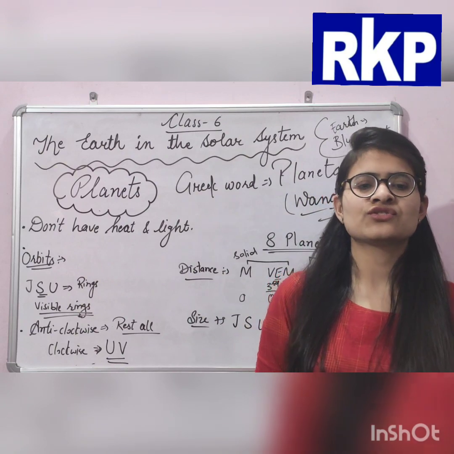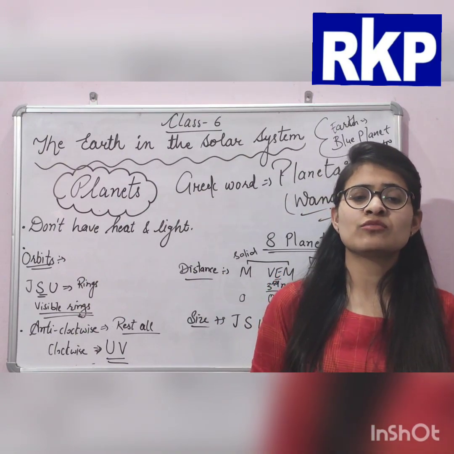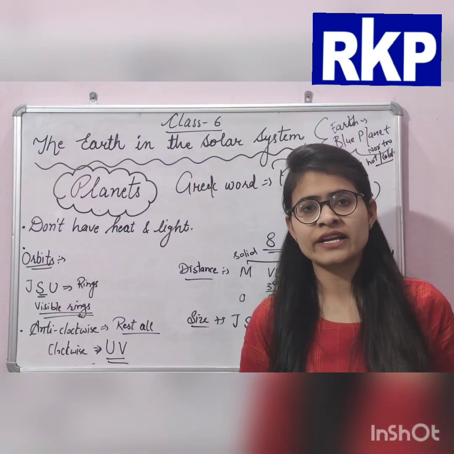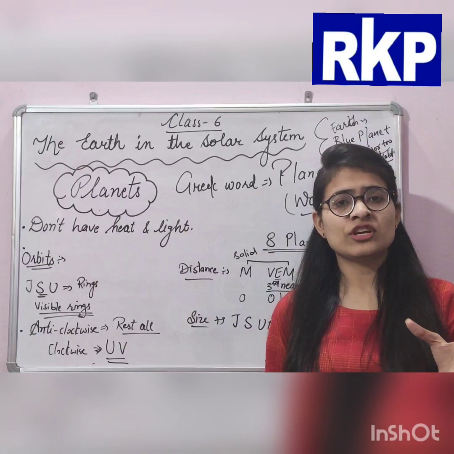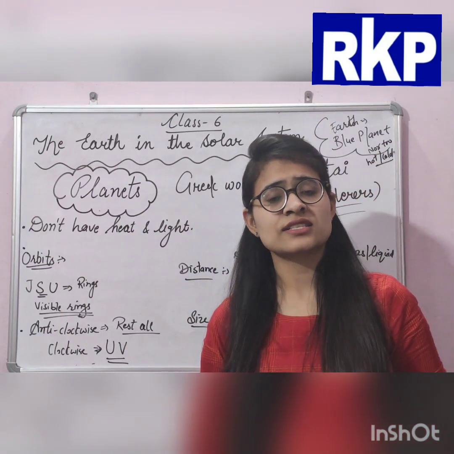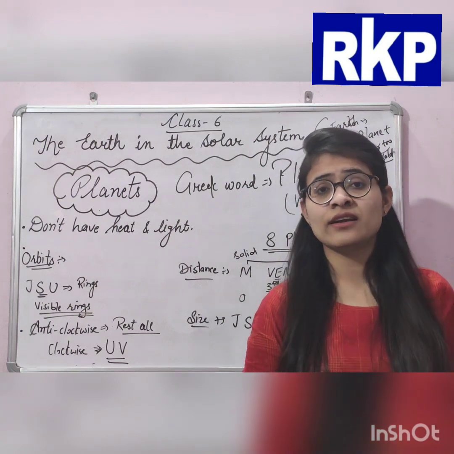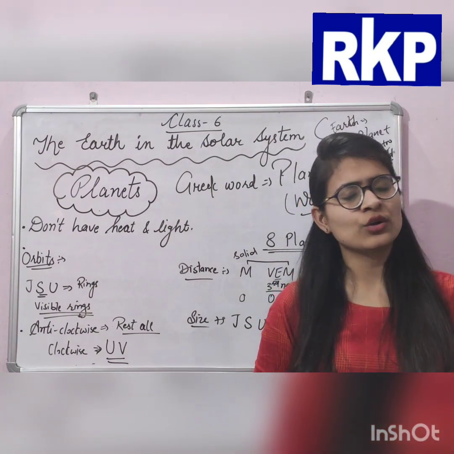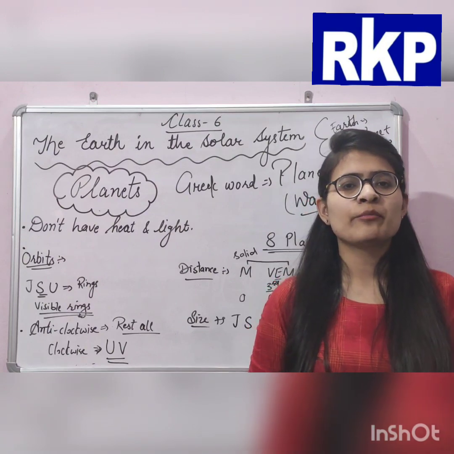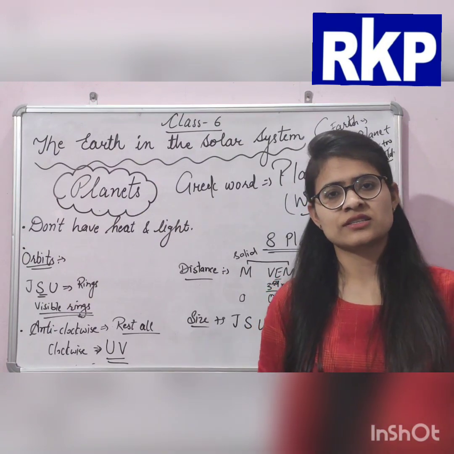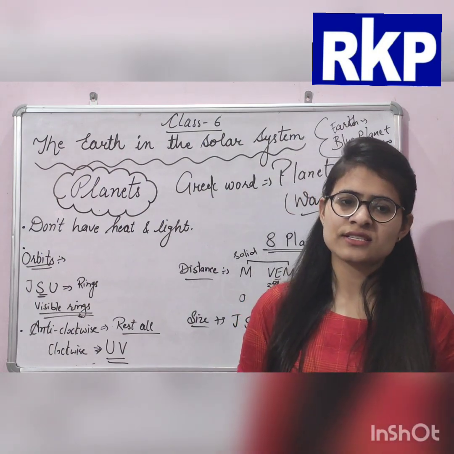Some celestial bodies have their own heat and light, like stars and the sun. But others, like planets, do not have their own heat and light, and they are lit by the light of the stars, as they are lit by the light of the sun, and the sun is a star.